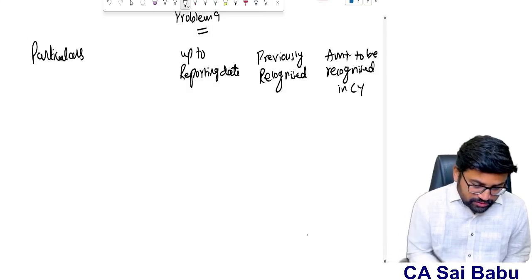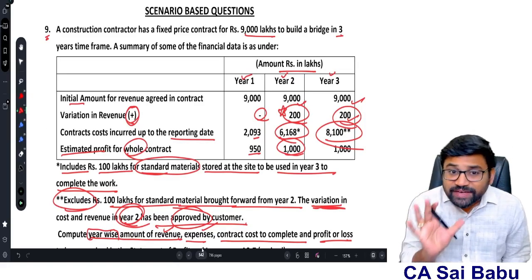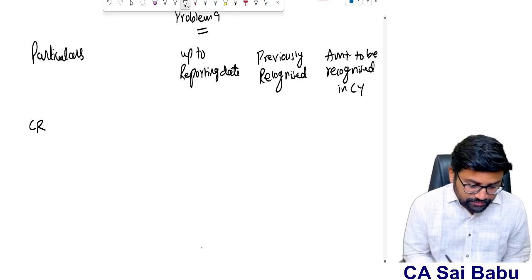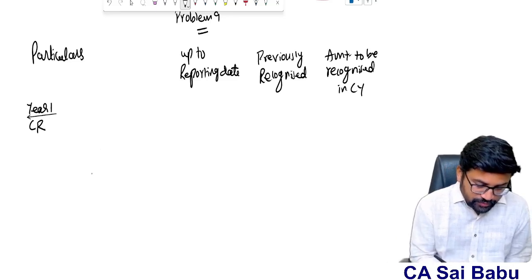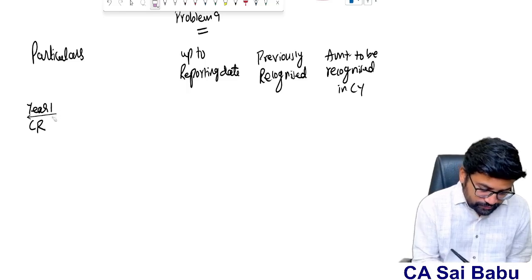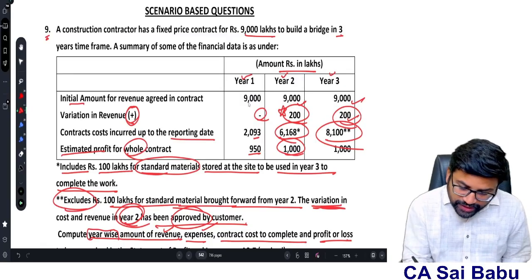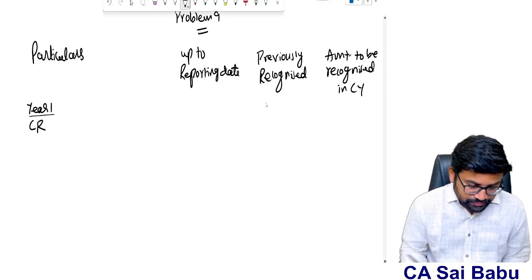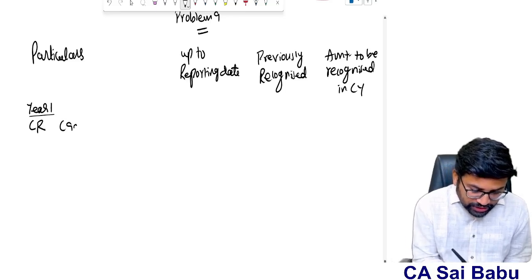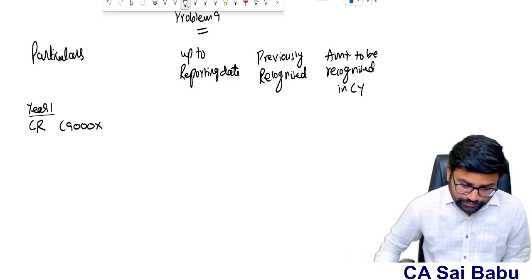First, contract revenue. Actually first year, I am talking about year 1. Now in year 1, what is your contract revenue? 9,000 lakhs. Any variation? Nothing. So 9,000 into what is the percentage of completion, I need to find out.